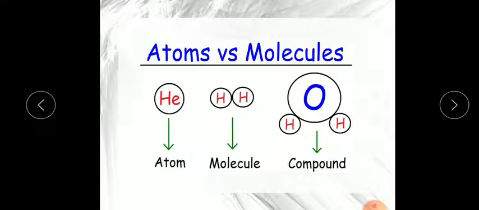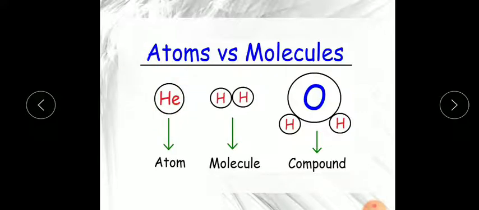As you know, helium is an element with atomic number 2; after hydrogen, helium will come. So helium contains helium atoms, like hydrogen contains hydrogen atoms, oxygen contains oxygen atoms, carbon contains carbon atoms, calcium contains calcium atoms, and sodium contains sodium atoms.